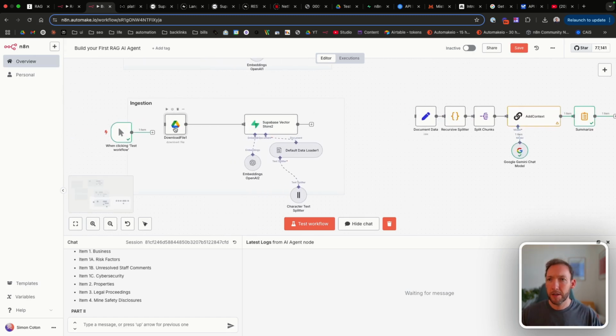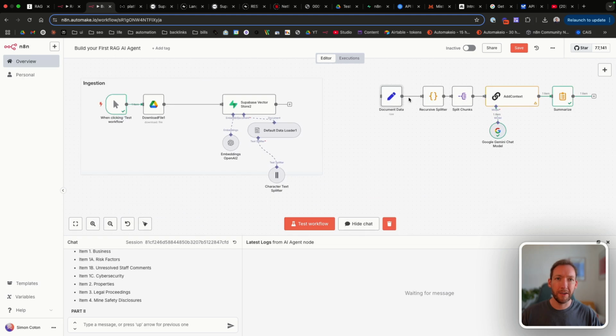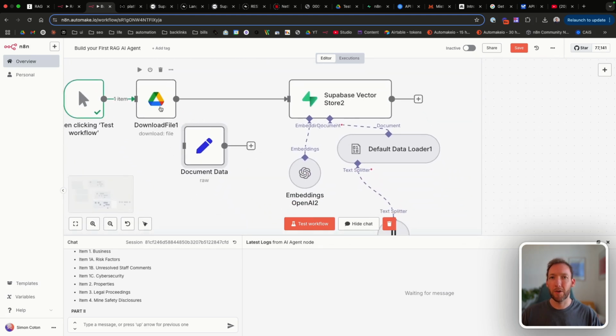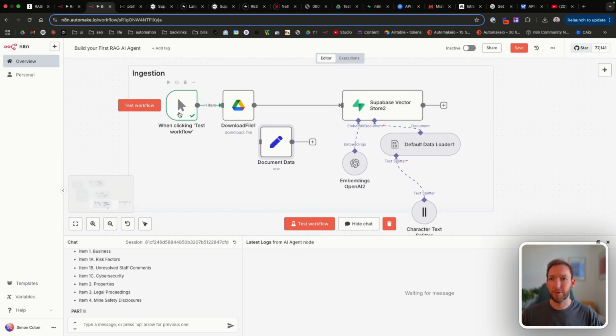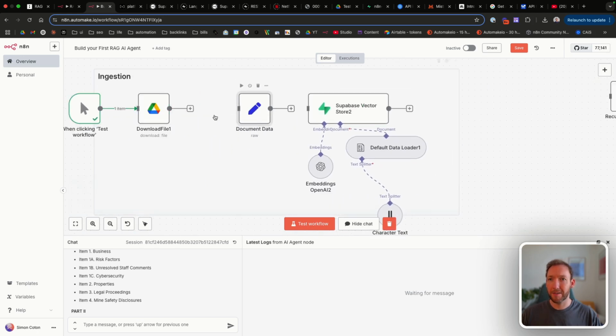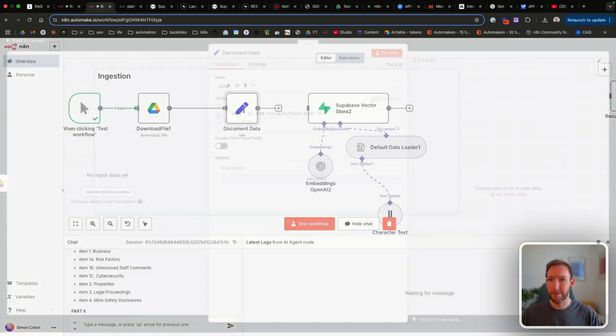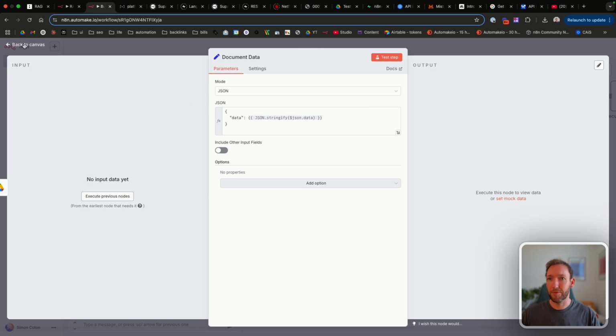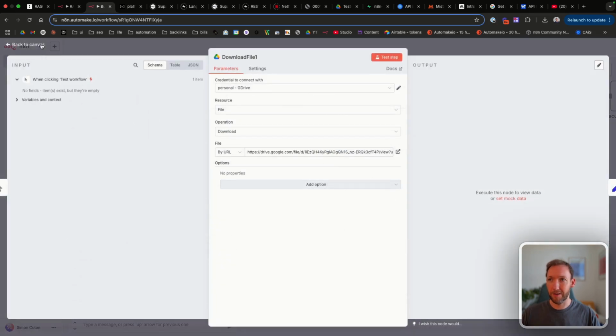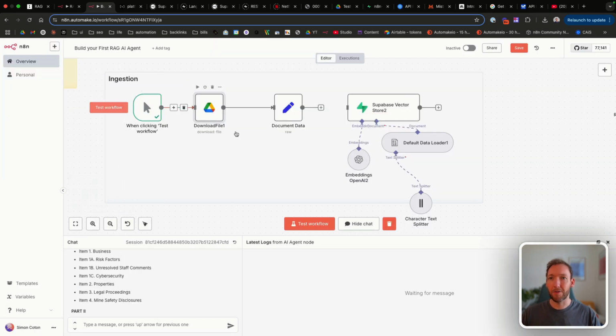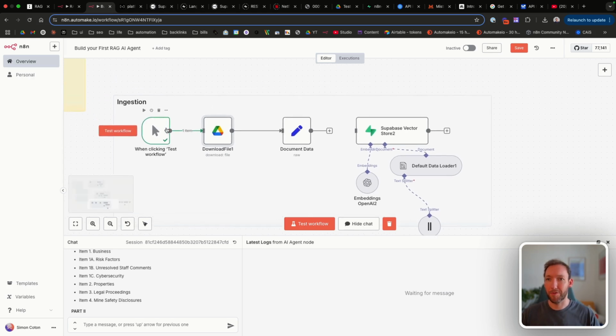So one of the additional stages in the ingestion here that will improve our RAG ingestion is that we should allow it to have multiple inputs. So it might not necessarily be a PDF we're loading into our RAG. So by having this additional stage where we basically just stringify the previous data that's received, we're enabling our RAG to take in multiple document formats.